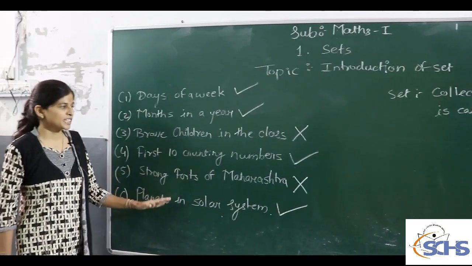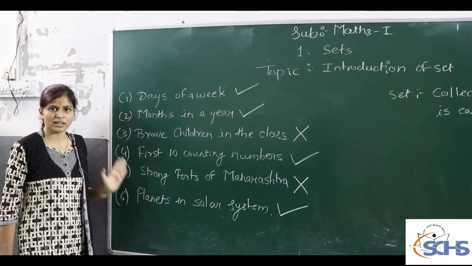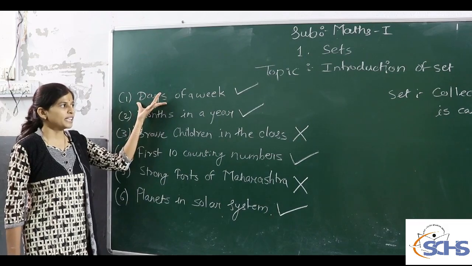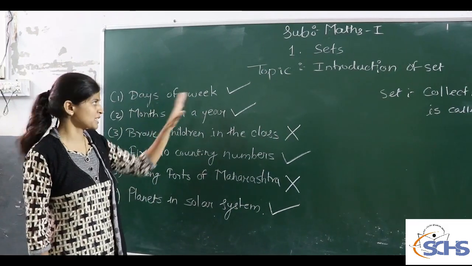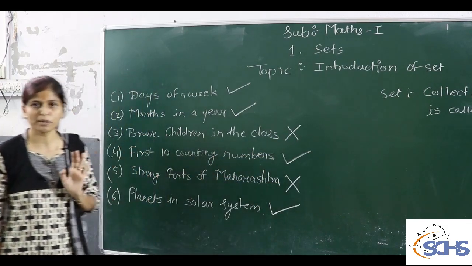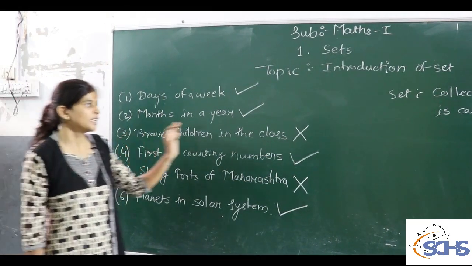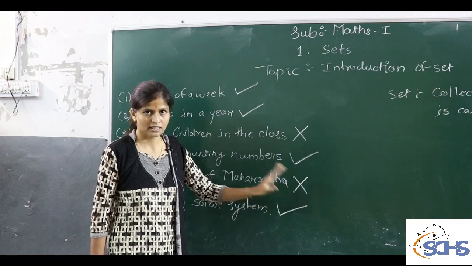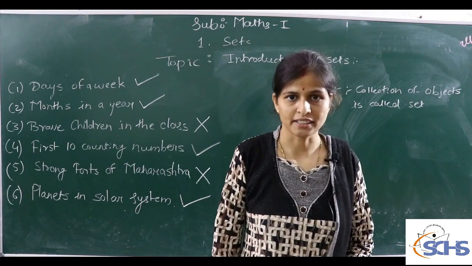From this example, we say that these are all examples of collections, but a collection which is the same for all persons is an example of a set, and a collection which is different from person to person does not come under the definition of sets. Now we see the method of writing a set.